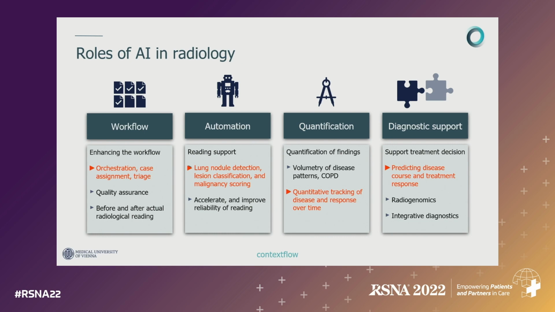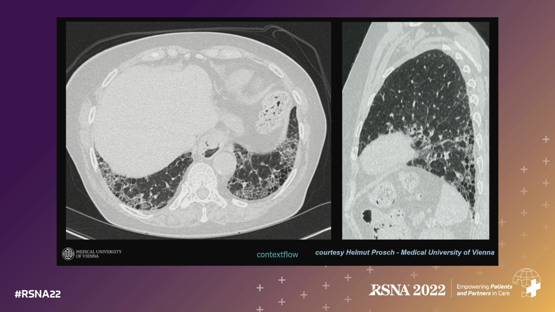Quantification is something that I'd like to talk about today. It is the capability to quantify the amount and the distribution of disease patterns, and also track that over time and understand what these changes mean for the future of the patient. And I think all of that feeds eventually into diagnostic support, where we use what we see in the imaging data and quantitative profiles of these patients to help diagnosis, but also help treatment decisions based on predictions about the future of the patients.